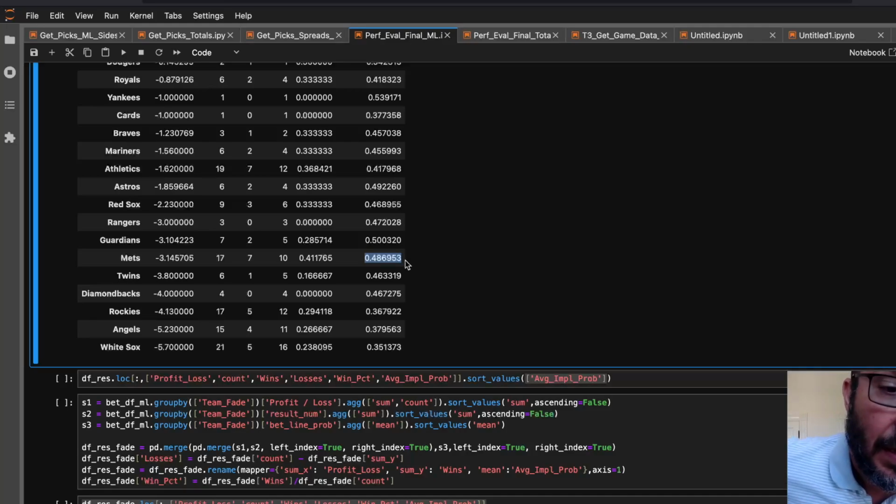So the Mets were kind of favorites. Or maybe I said that wrong. Anyway, the Mets sort of broke the trend in terms of a team I bet on a lot and lost money on. They were not, obviously, a bad team that I was betting as heavy underdogs primarily.